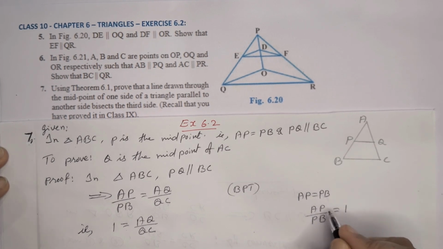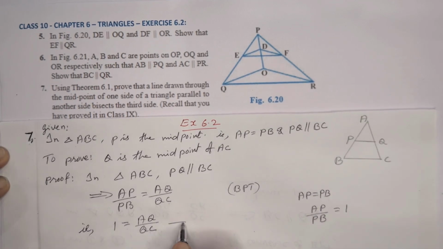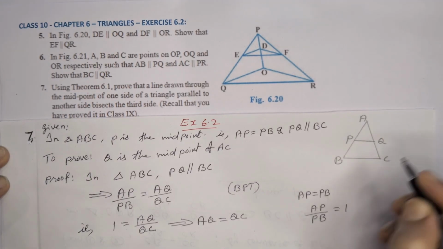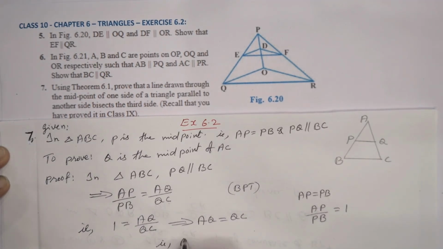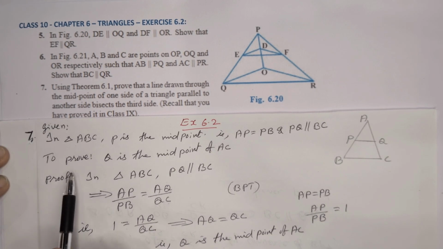So we get 1 is equal to AQ by QC, which implies, cross multiply, AQ is equal to QC. That means Q is the midpoint of AC. That's what we have to prove.